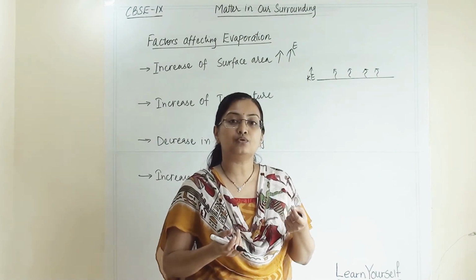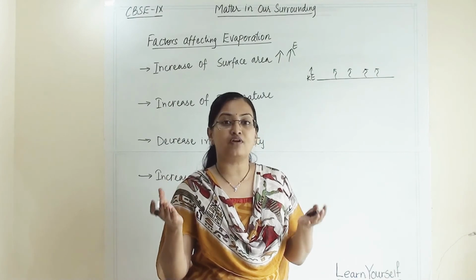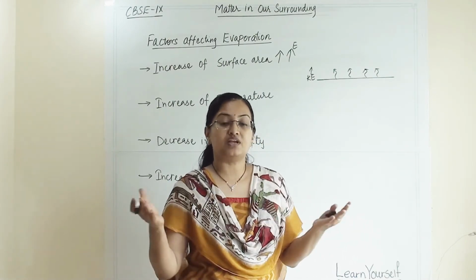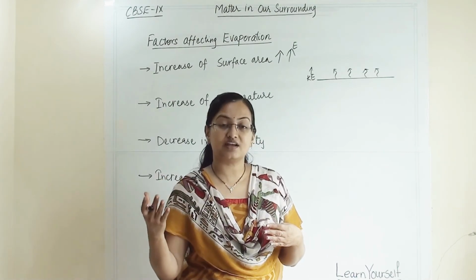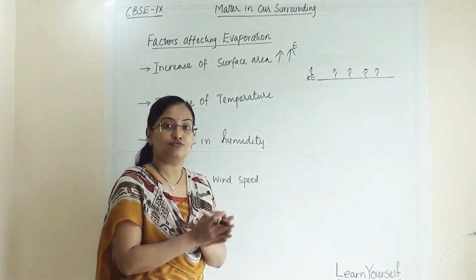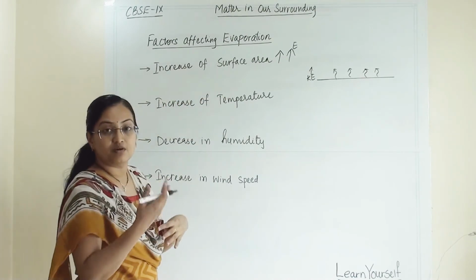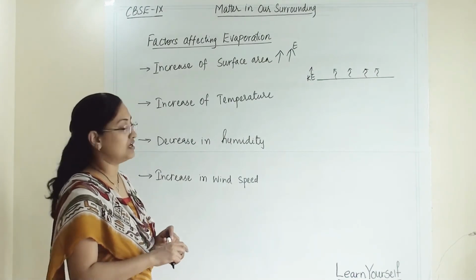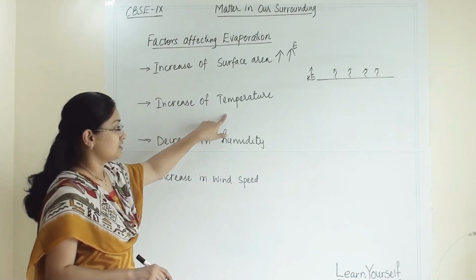One example you can keep in mind is when we are keeping our clothes for drying. When we spread them, the evaporation is faster. The clothes dry at a faster rate and sooner compared to when we keep them folded. So as we increase the surface area, the evaporation becomes faster, and we know that evaporation is a surface phenomenon.